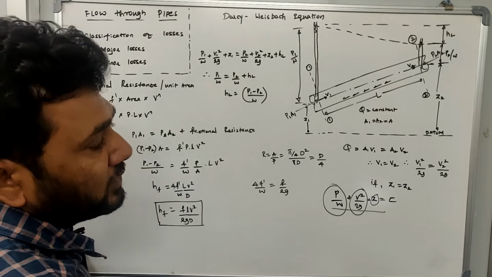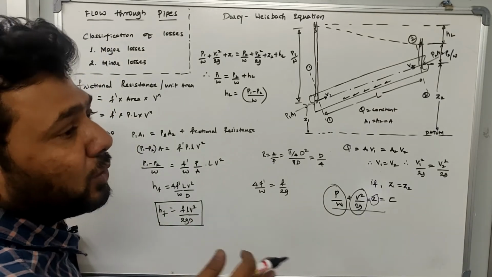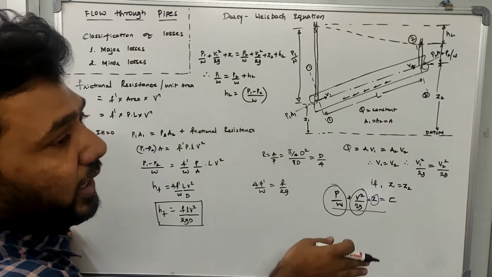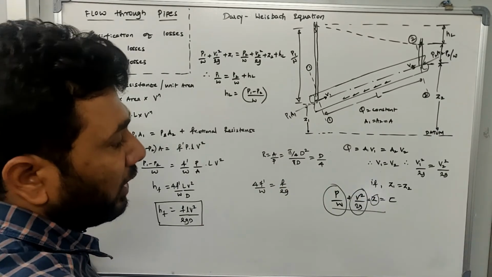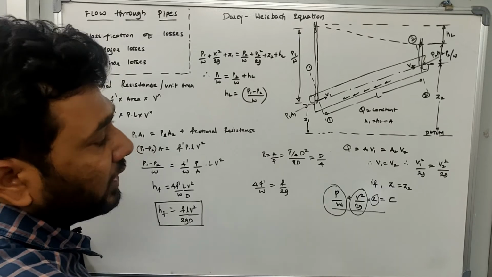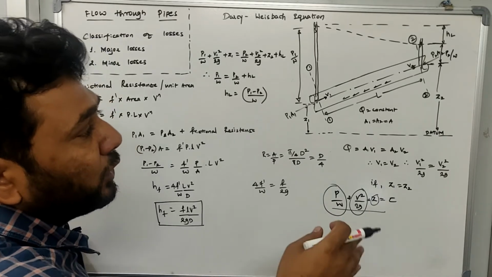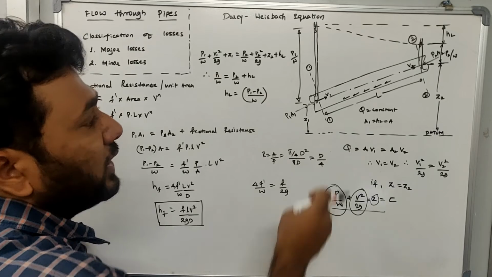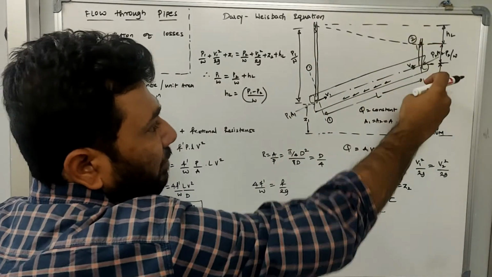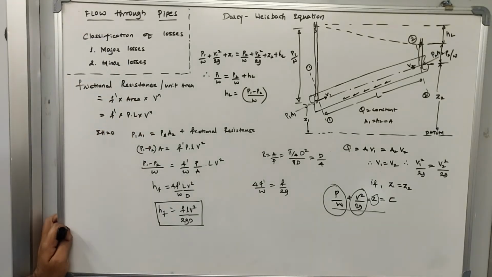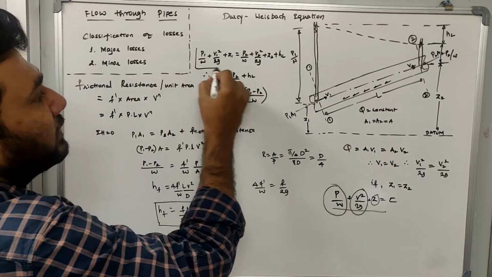That is what Bernoulli's equation says, but in practice it is not true. Bernoulli's equation is solved for an ideal condition where the energy at every section remains the same, but in reality, in practical conditions, the energy is not going to remain the same. So I'll apply Bernoulli's equation at section 1-1 and at section 2-2. This will be my equation for that.